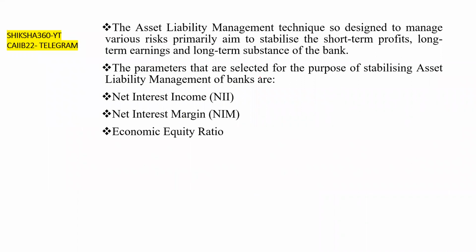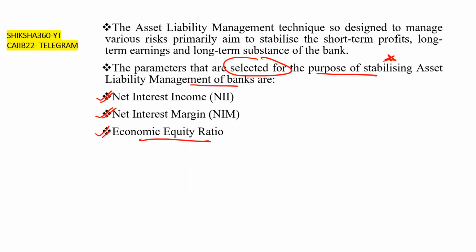So next one which we have to discuss is the parameters. What are the parameters that are selected for the purpose of stabilizing asset liability management? First one is the net interest income, second one is the net interest margin, third one is the economic equity ratio. These are the three parameters selected for the purpose of stabilizing asset liability management.